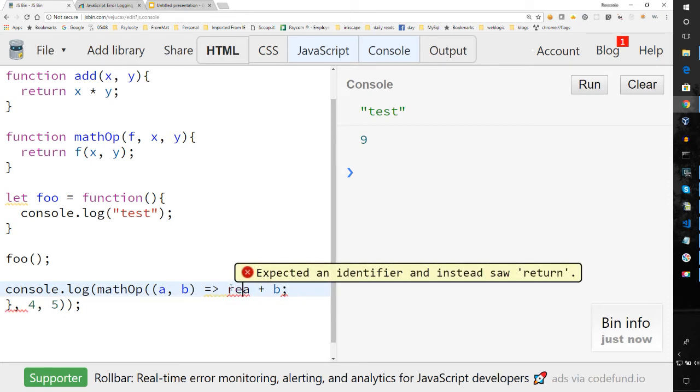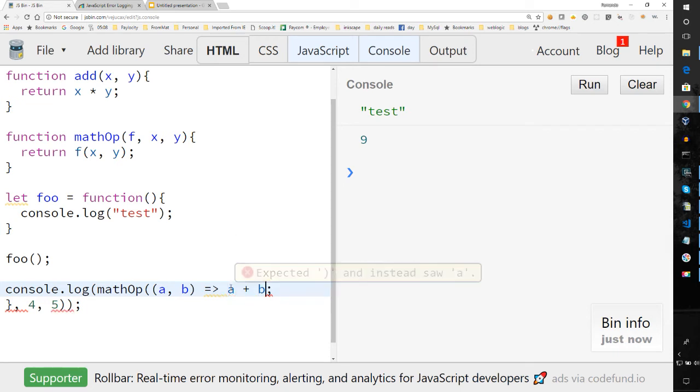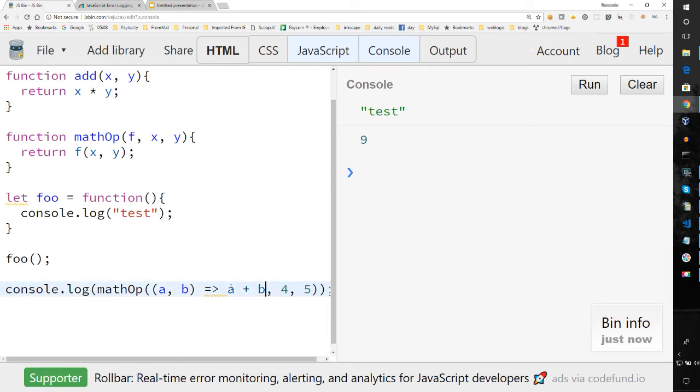And you can skip the return. And you can have that still. So let's try it again. It should do the same thing. And that's just another way to do it. So wherever you see a callback, you can actually have a lambda expression right in place. And that makes functions first-class citizens in JavaScript.